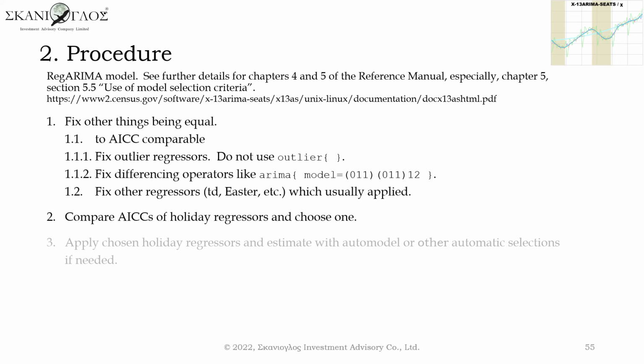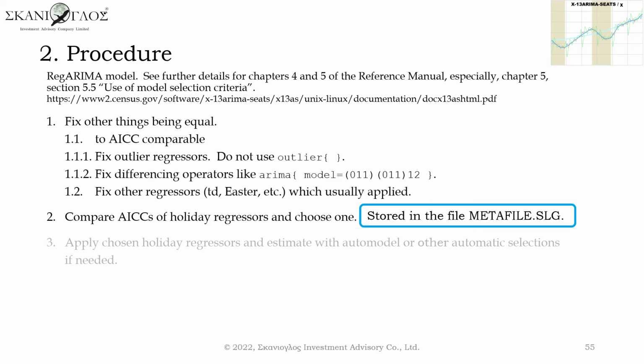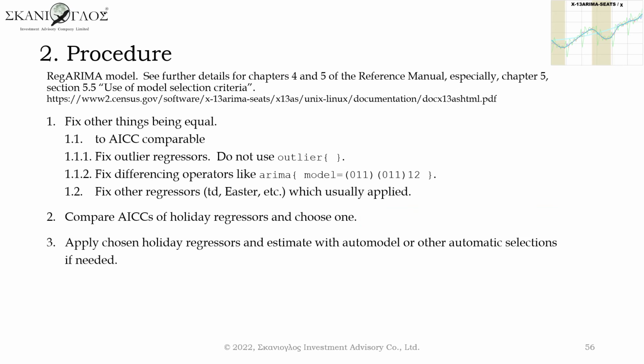Let's go back to the procedure section. Assume all the holiday regressors are tested. Also assume key statistics including AICCs, regressed parameters, and chosen models are stored in one file named metafile.slg. Choose one model from the low AICC group within this file. Then, apply the chosen holiday regressors and estimate with automatic selections if needed.